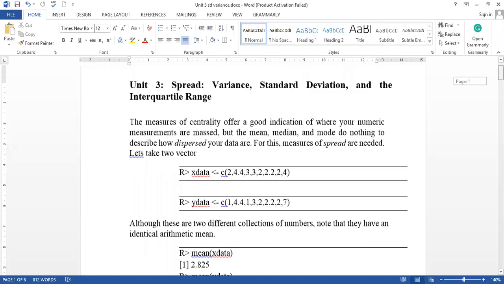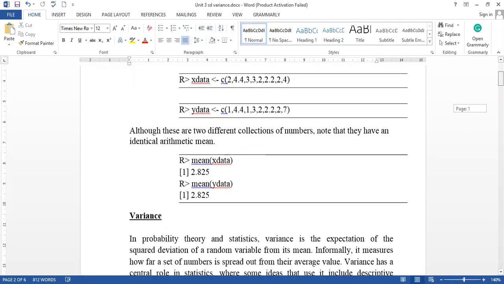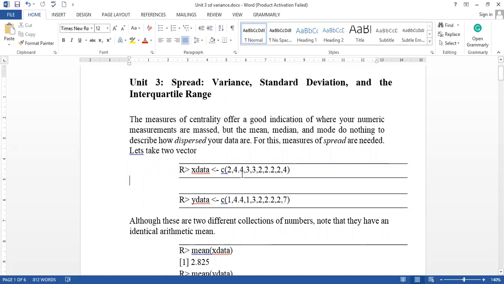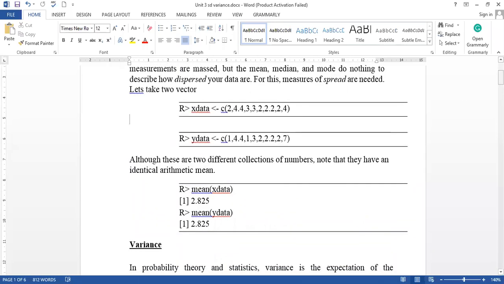X data contains different values and Y data contains different values, but taking the average gives the same mean. So by just taking the mean, we are not able to recognize the actual spread of the data.